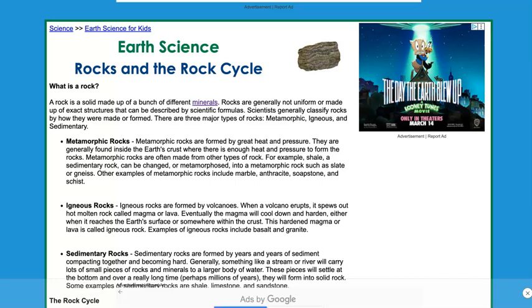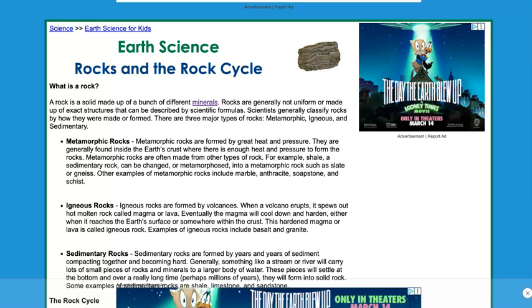Sedimentary rocks are formed by years and years of sediment compacting together and becoming hard. Generally, something like a stream or river will carry lots of small pieces of rocks and minerals into a larger body of water. These pieces will settle at the bottom, and over a really long time, perhaps millions of years, they will form into a solid rock. Some examples of sedimentary rocks are shale, limestone, and sandstone.